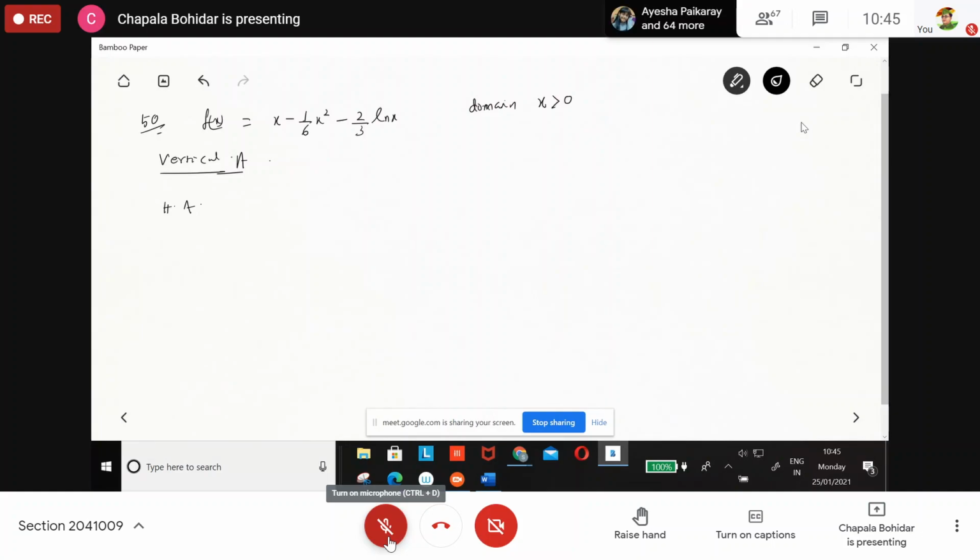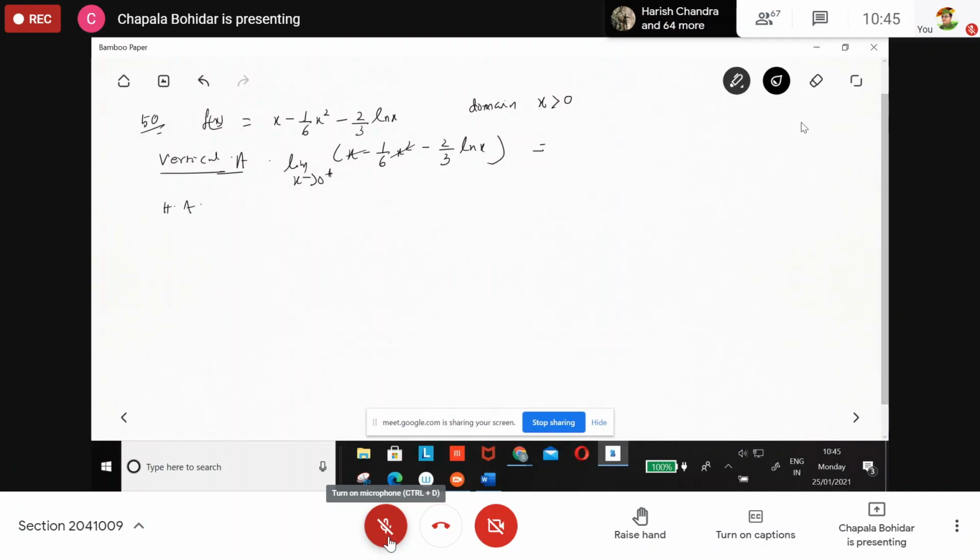What are you getting? Plus infinity at x tends to 0 plus. If I consider 0 plus, then x minus 1 by 6 x square minus 2 by 3 ln x. So this part is 0, this part is 0, and this part is minus 2 by 3 ln x as x tends to 0 plus. What are you getting? Plus infinity.